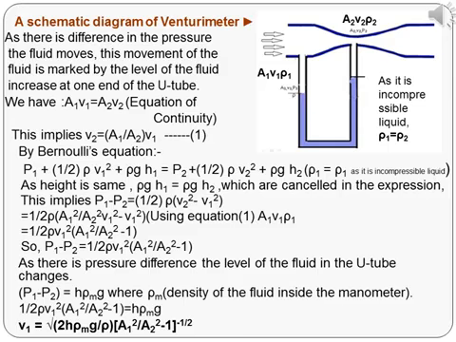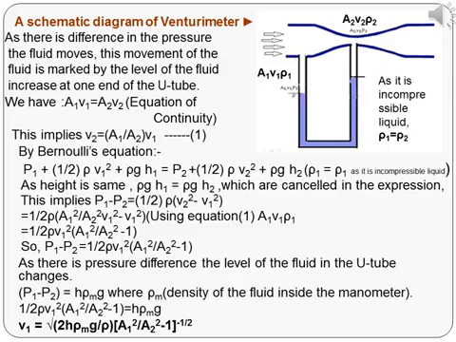As there is difference in the pressure, the fluid moves. This movement of the fluid is marked by the level of the fluid increases at one end of the U-tube. By the equation of continuity, A1 V1 is equal to A2 V2. This implies V2 is equal to A1 by A2 into V1, which is the expression 1.